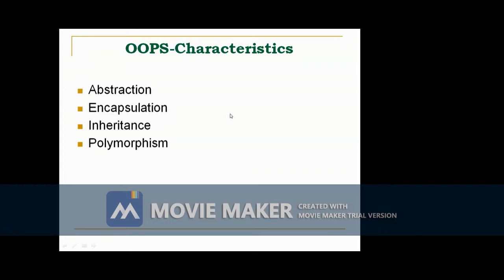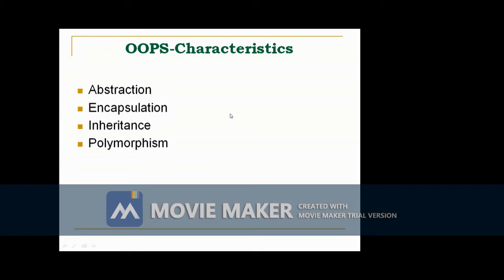But Java does not support multiple inheritance using classes, but it supports multiple inheritance via interfaces. Because multiple inheritance creates an ambiguity error as in C++, Java avoids multiple inheritance.